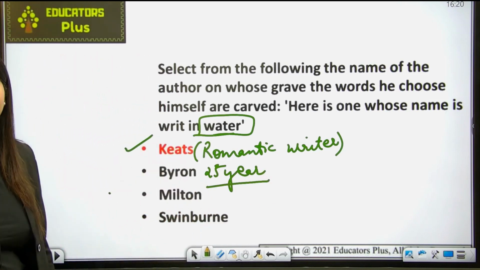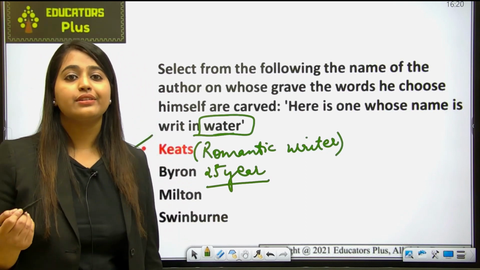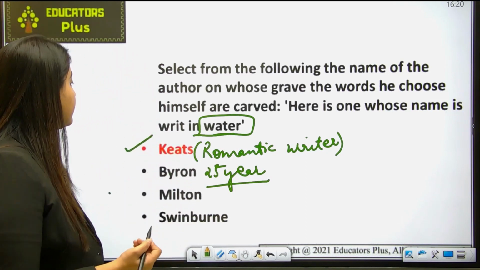So he died so early that he could not write something very ostentatious to be remembered for a lifetime. Okay, that's why he said that. Fine. Okay, let's move ahead.